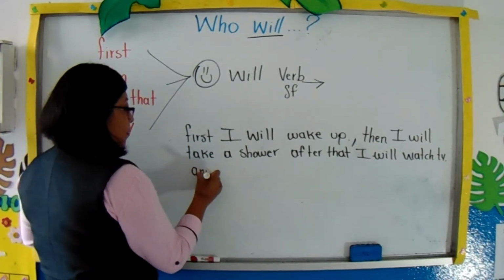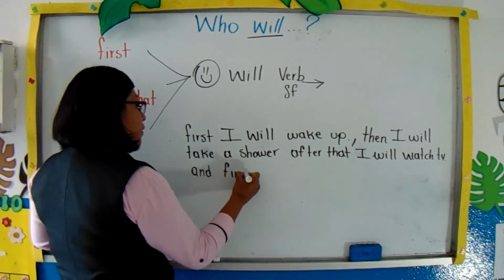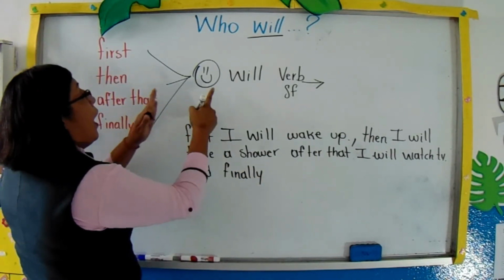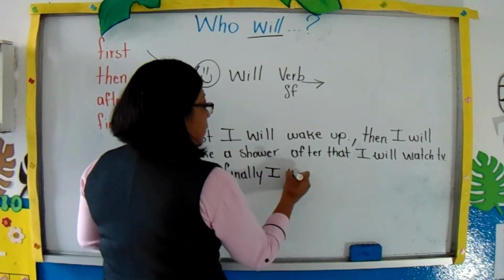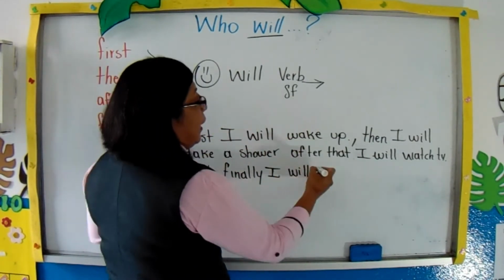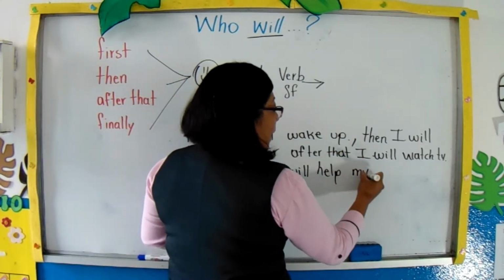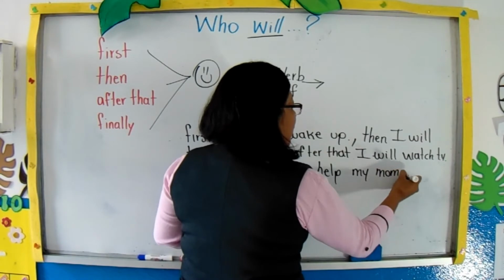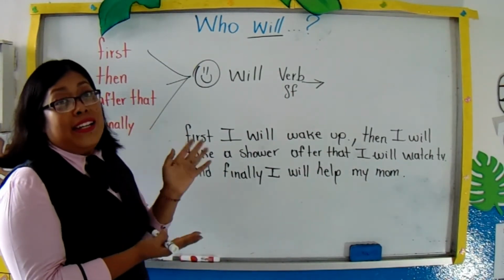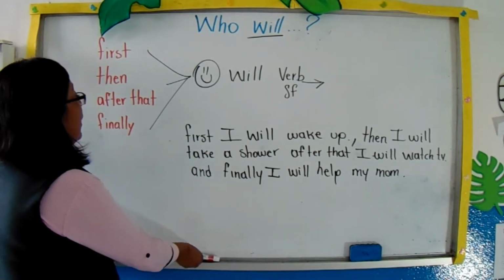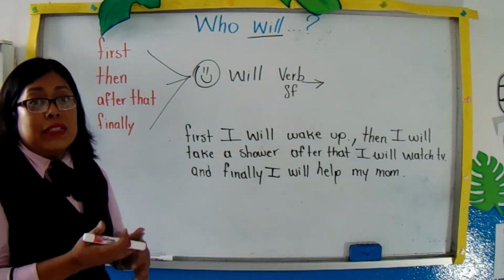And we are going to use finally, I will, verb help, and as a complement, my mom. They are connectors to structure a big sentence or a big idea. Estos van a ser auxiliares que nos van a ayudar a conectar to give more information, para dar más información.